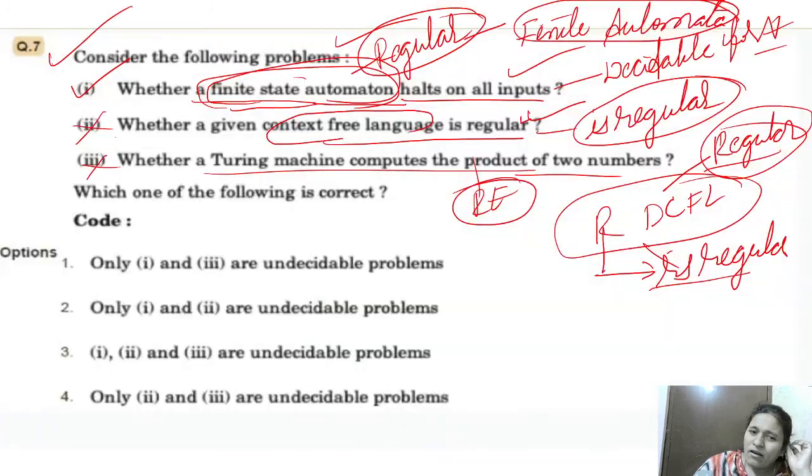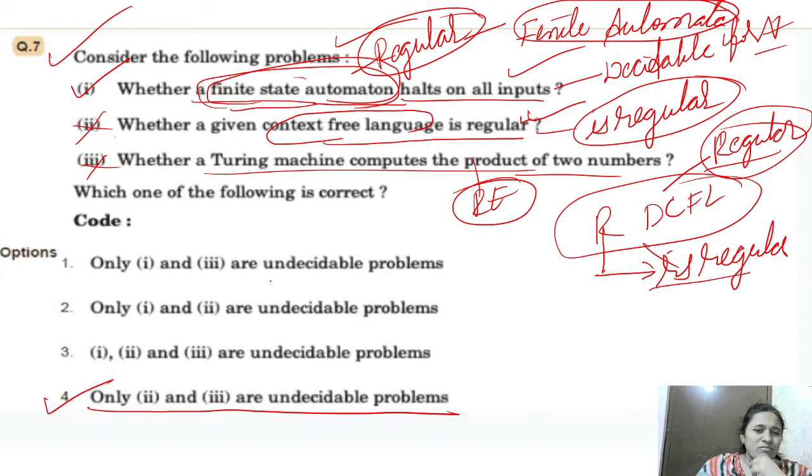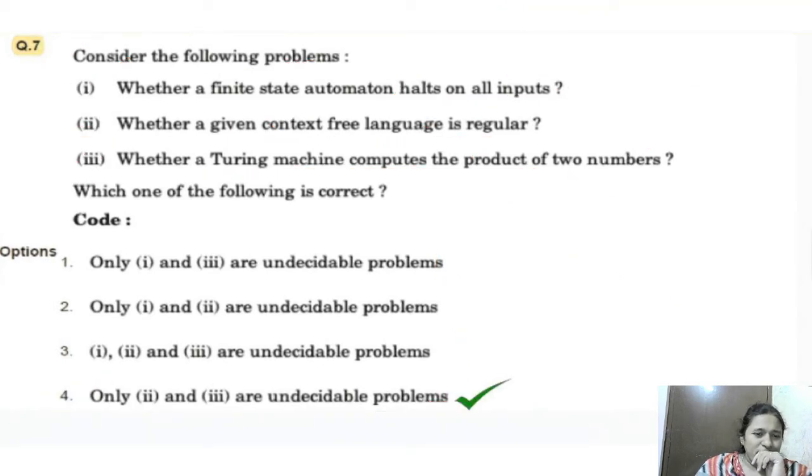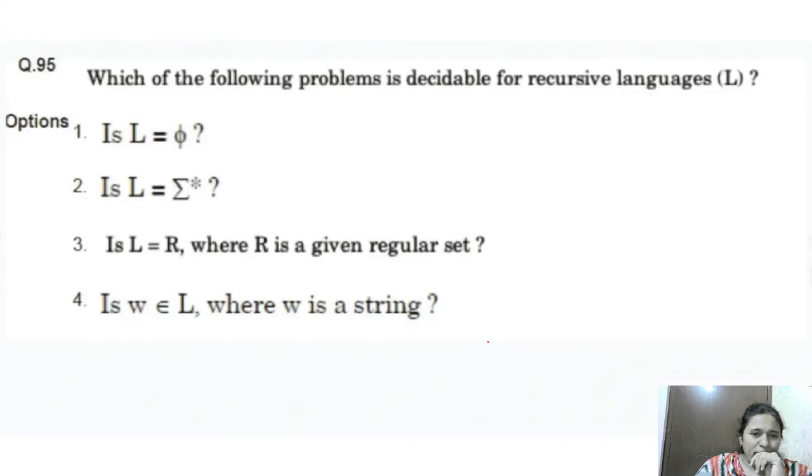That's why this is also not decidable. Which is decidable here? Only 2 and 3 are undecidable problems. That means 1 is decidable. We have to say which are undecidable problems. 2 and 3 are undecidable here. This is the right answer.